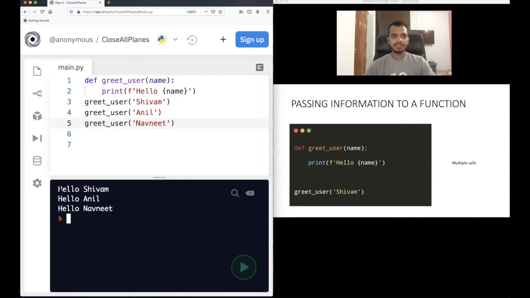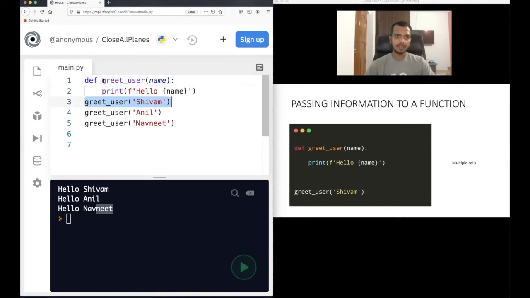So you see the output in the first case: hello Shivam, then hello Anil, then hello Navneet. So what actually happened? Python will not call the definition on its own. You need to call it. If you want to execute this function, you need to call it. So the control will first go to line number 3. It will call greet_user, this function, with the input Shivam.